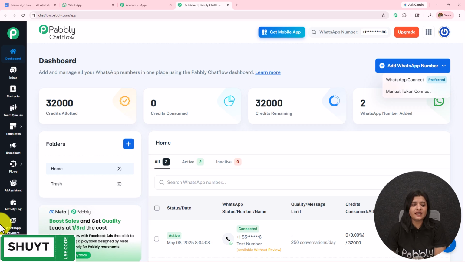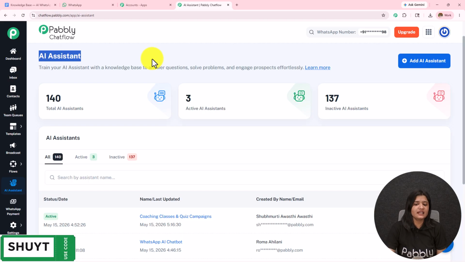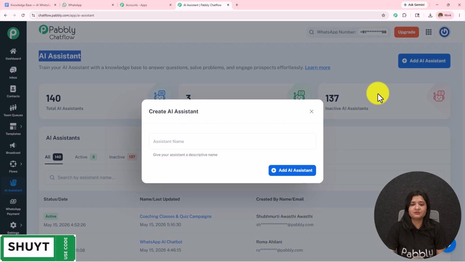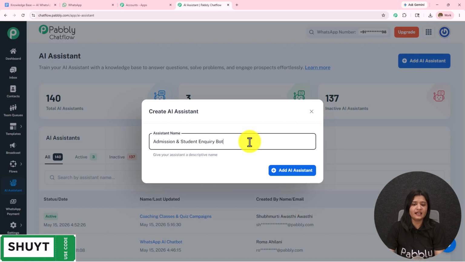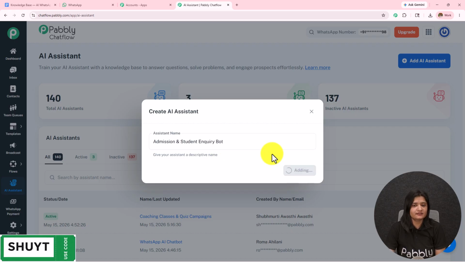Now on the left hand side, we have this option of AI assistant. We have to create this, so let's open this. I'm landed on this AI assistant page. You can see the total AI assistants, active AI assistants, and inactive AI assistants. To create a new AI assistant, you simply have to click on add AI assistant, and let's first name this admission and student inquiry bot, and then simply click on add AI assistant.